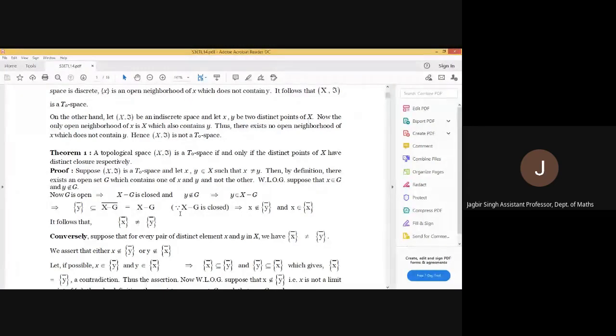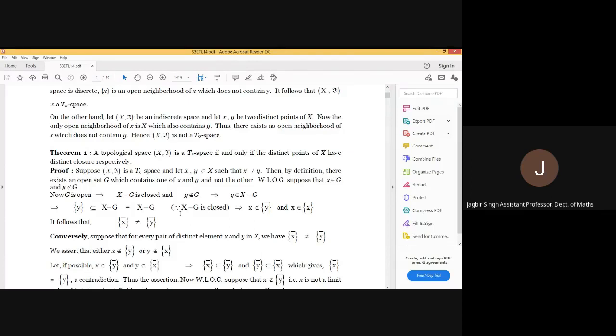Means the closure of singleton x and the closure of singleton y are not equal. They will have at least one element which is not common.